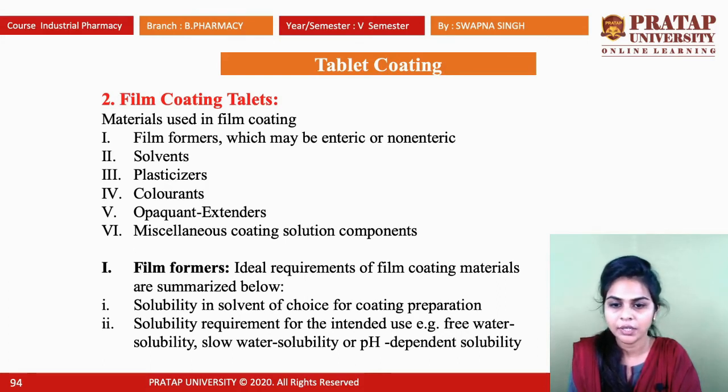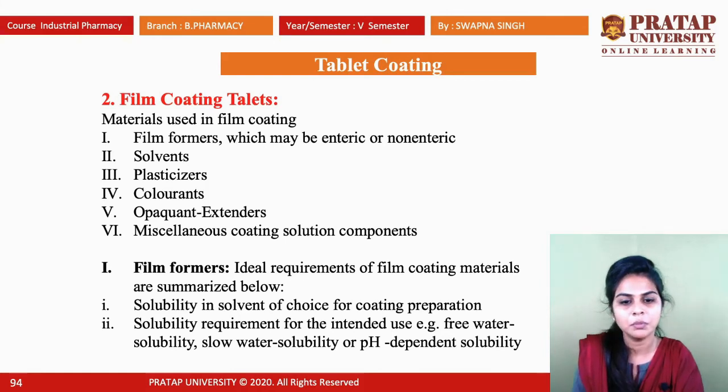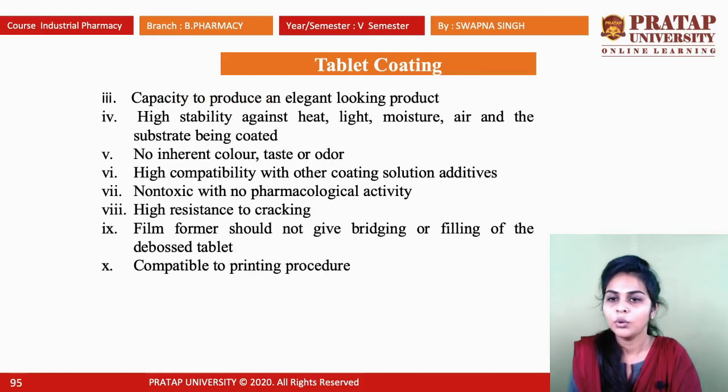Next is solubility requirement for the intended use, like free water solubility, slow water solubility, or pH dependent solubility. No inherent color, taste or odor. It must have high resistance to cracking, be compatible with the printing process, and highly compatible with other coating solution additives.